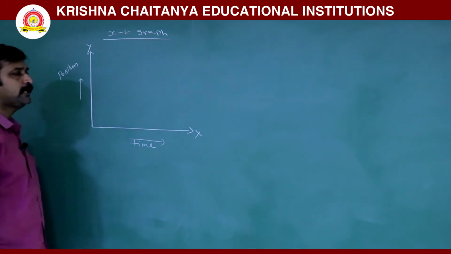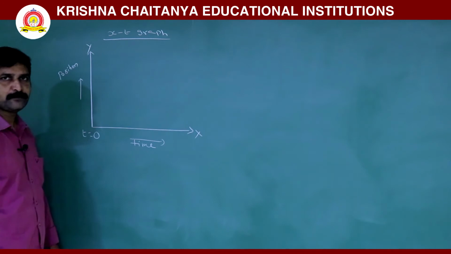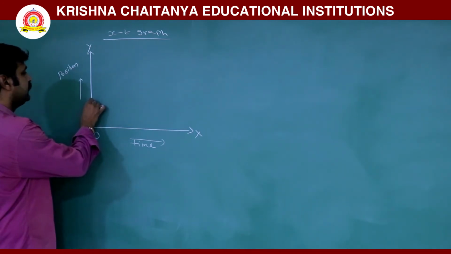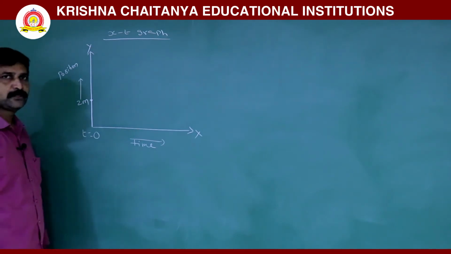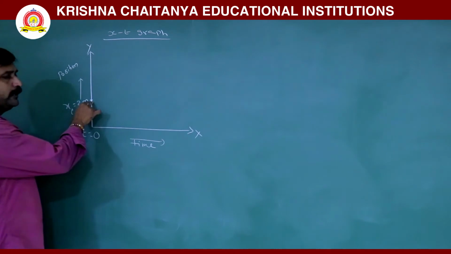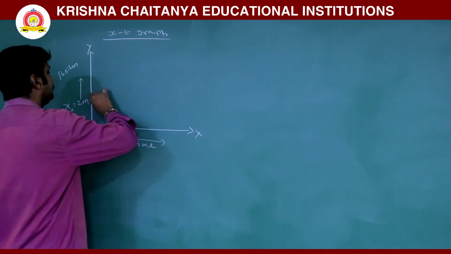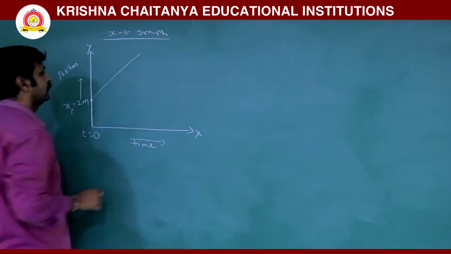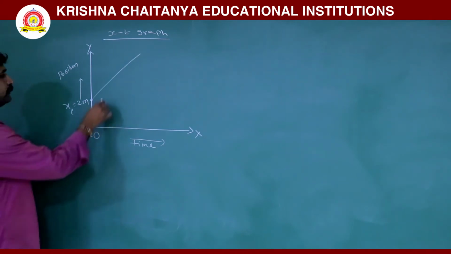Now in this position time graph, initially at t is equal to 0 second, already the body is at some particular position, 2 meters. So this is already the initial position of the body. Now the position linearly increases with the time, like that.